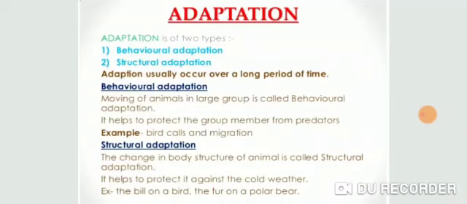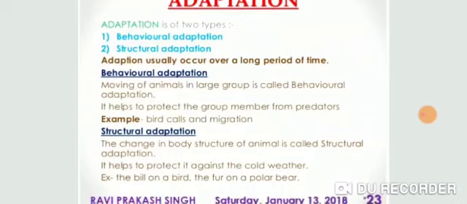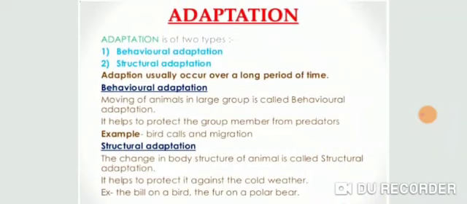The second one is structural adaptation. What is structural adaptation? This is a change in the body structure of an animal. It means how a particular animal changes its body structure to adapt itself to changing environmental or climatic conditions. It helps to protect it against cold weather. For example, the fur on a polar bear. Now we will discuss some adaptations in some animals one by one.